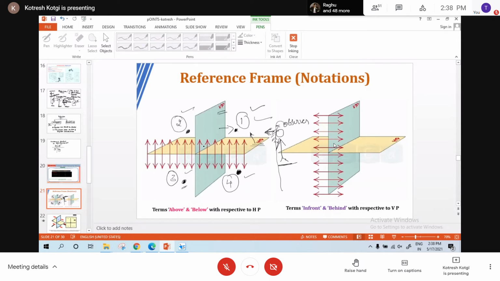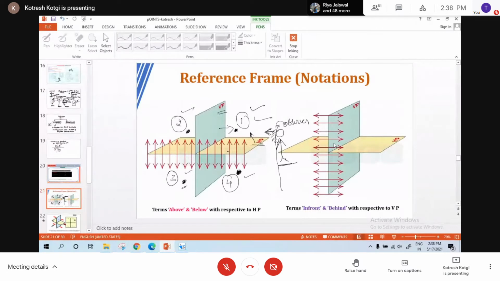In front of VP means how many quadrants are possible? Two: first and fourth. Behind VP means how many quadrants are possible? Second and third.